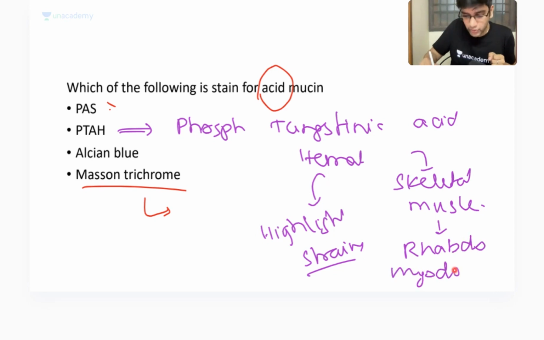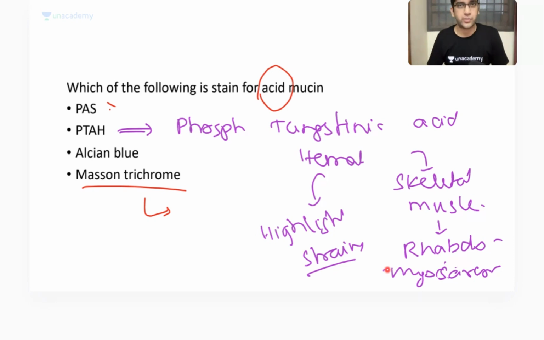I don't want an undergraduate to know this. I'll tell why as well. Okay, this is an old stain, right? All these have become outdated. I just was there in the question, so we are discussing. That's all. PTH is an outdated stain. The reason why I'm saying outdated is if you're having rhabdomyosarcoma, do you know any immunohistochemical marker? Any IHC marker for rhabdomyosarcoma?